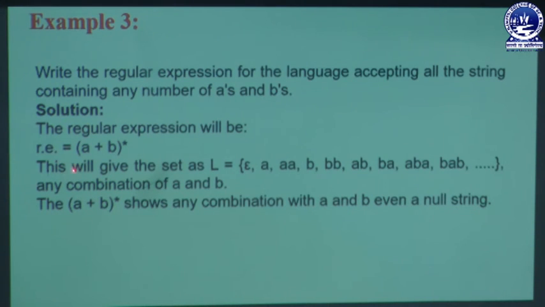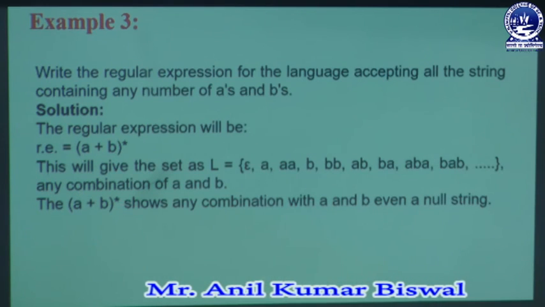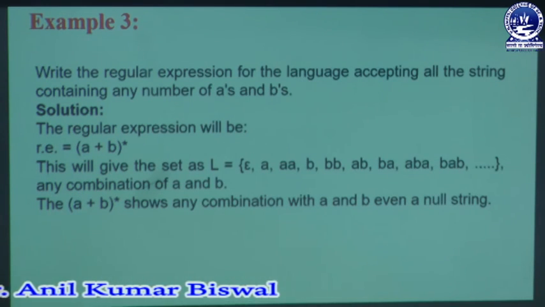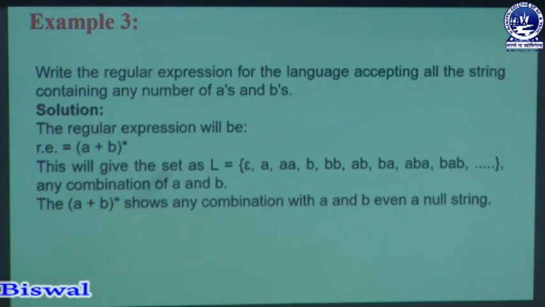So that's why (A + B)* provides this kind of language format. Any combination of A and B can be obtained through this language format. Here (A + B) whole star is a type of asterisk, meaning a Kleene closure, which shows any combination of A and B, even a null string. So whenever we put a Kleene closure here, it means it contains null string formats in our language expression.